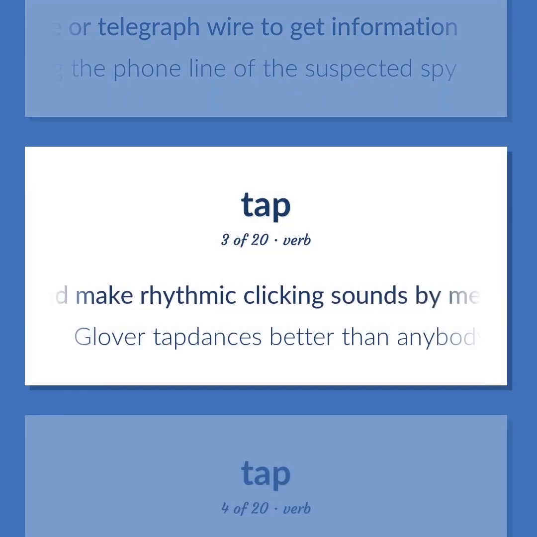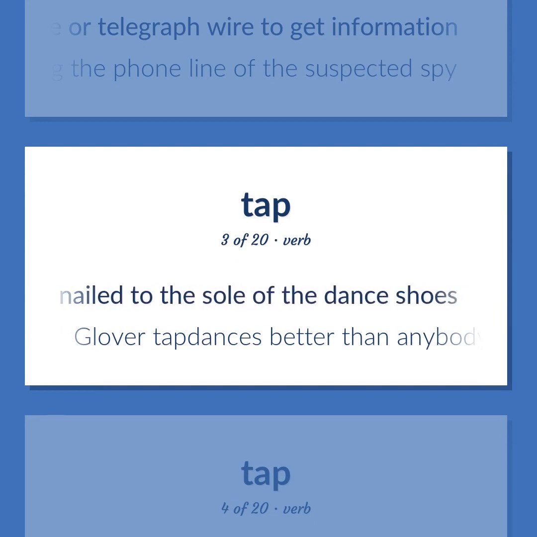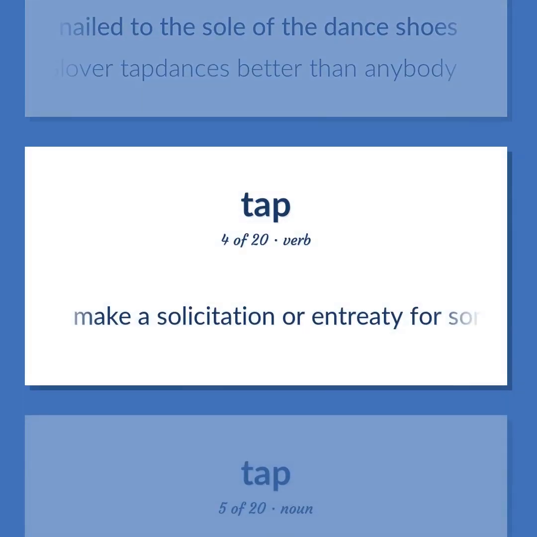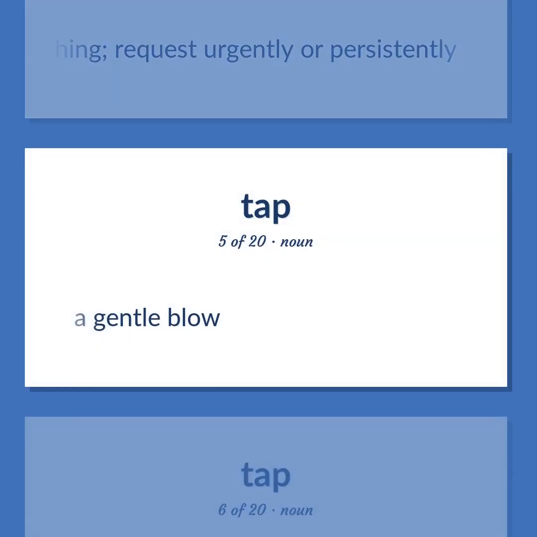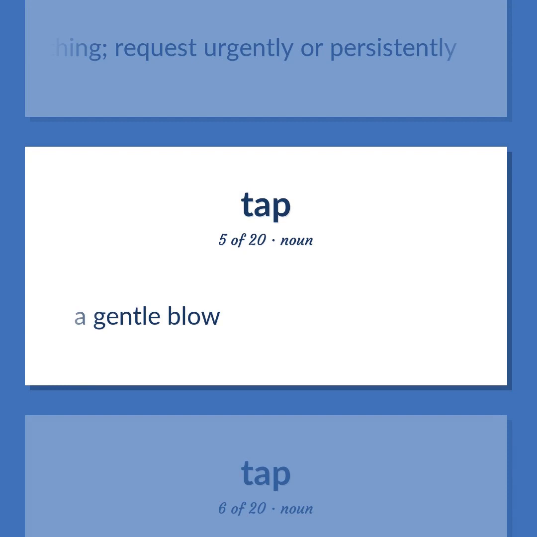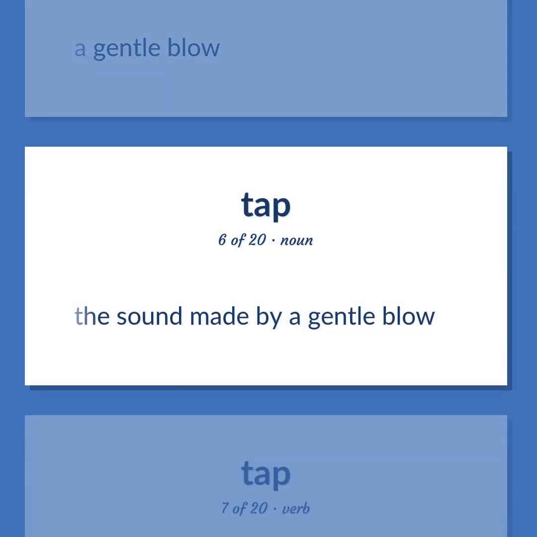Dance and make rhythmic clicking sounds by means of metal plates nailed to the sole of the dance shoes. Glover tap dances better than anybody. Make a solicitation or entreaty for something. Request urgently or persistently. A gentle blow. The sound made by a gentle blow.